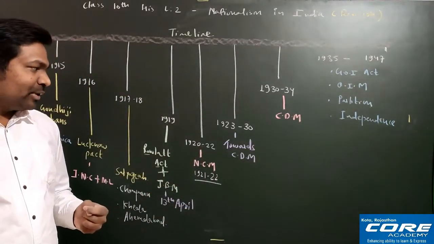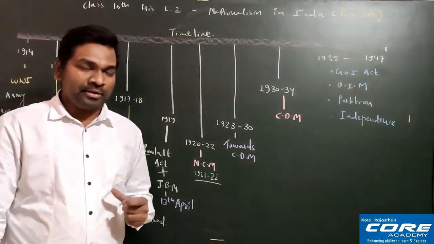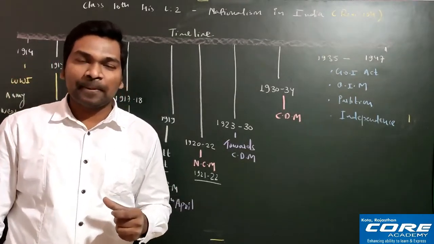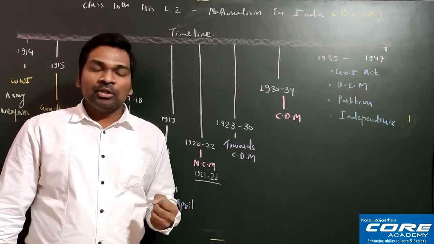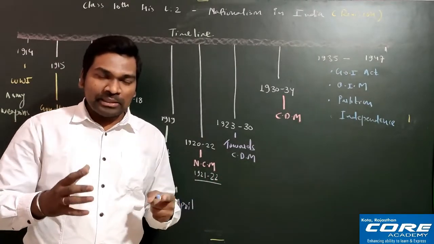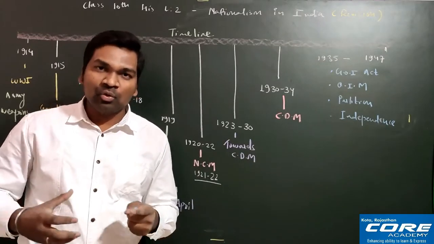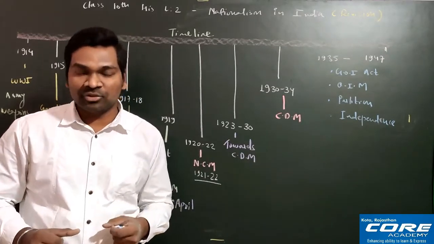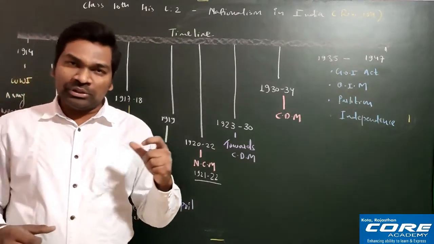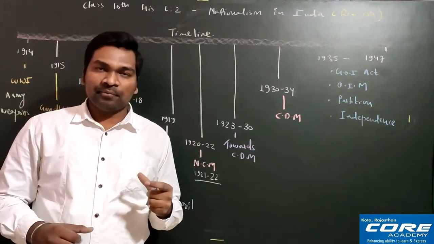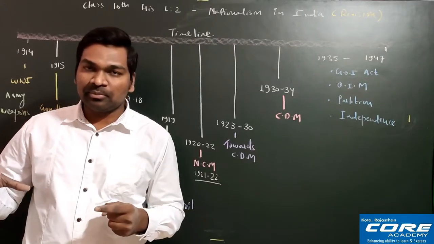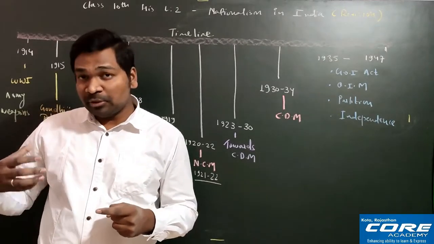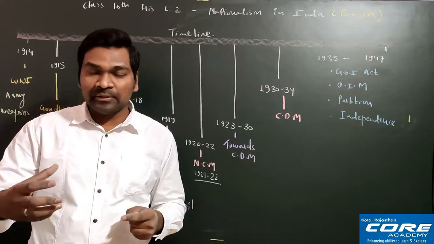So this ended in 1922 because of an unfortunate episode that took place in Chauri Chaura, that is in Uttar Pradesh. So what happened? In Chauri Chaura, one peaceful rally was going on, and it was passing through one police station, hai na? So the policemen of this police station started giving abuse and saying wrong words to the people who were marching a peaceful rally from that particular place.